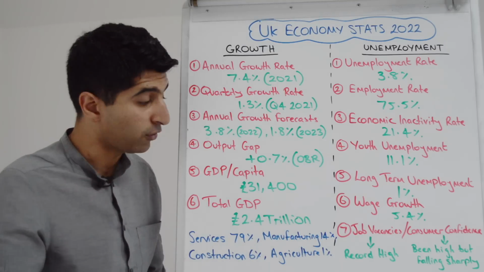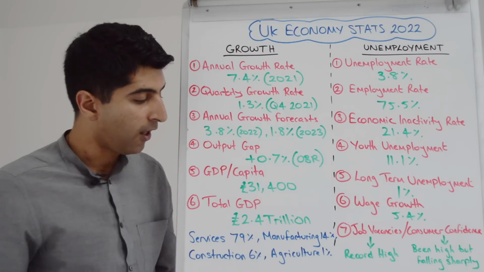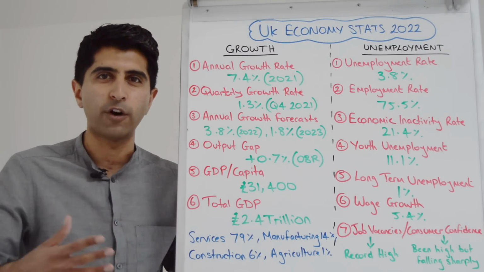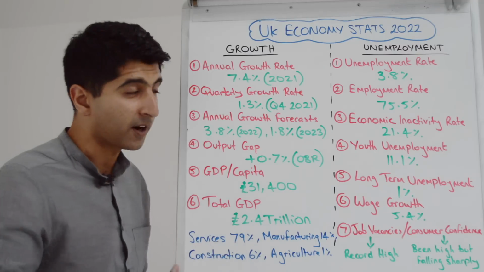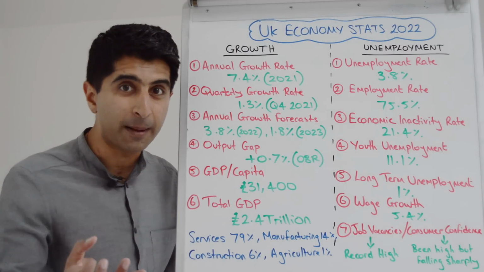We can see manufacturing only 14% of GDP, construction 6%, agriculture only 1%. It partly explains why we had a 10% contraction of our economy in 2020, which was a very poor economic performance during COVID years. Now let's talk about unemployment, shall we?